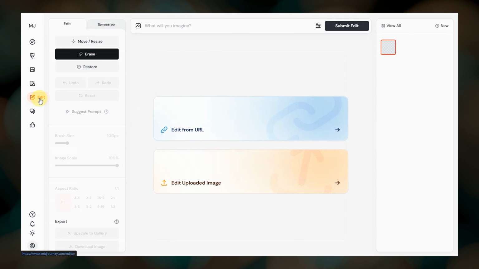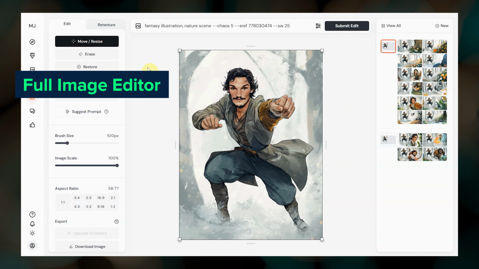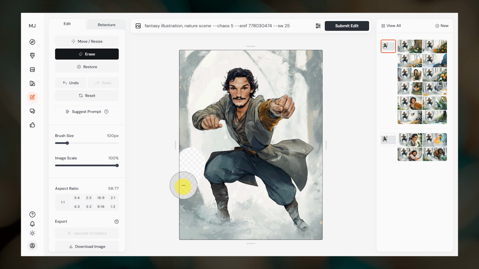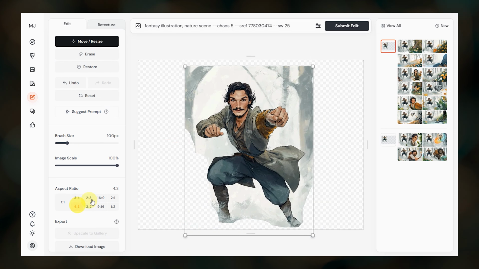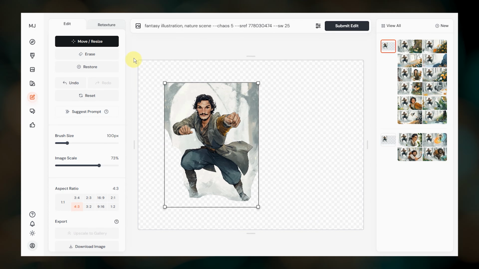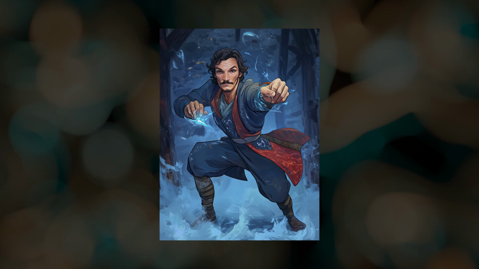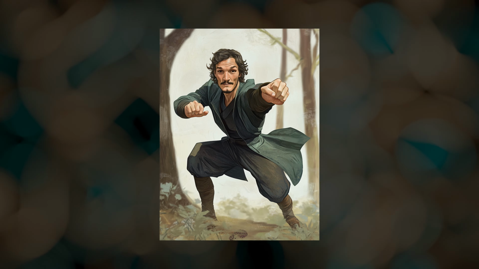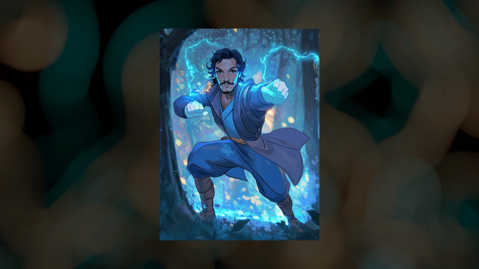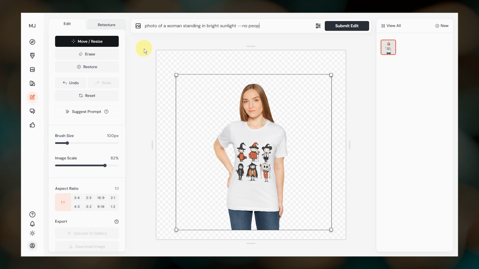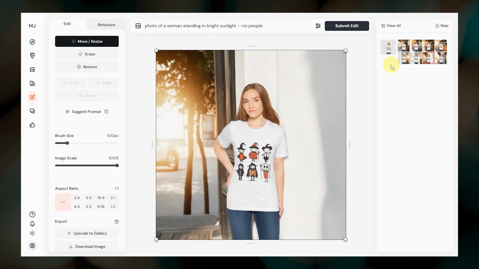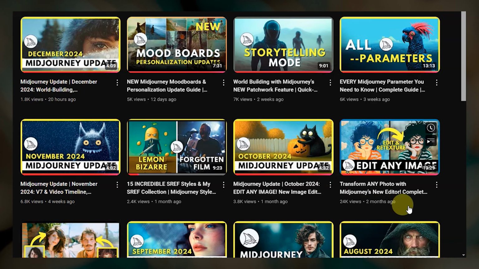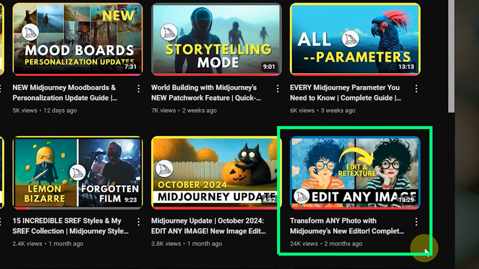The major release in October was the new full image editor. The full editor is different from the basic editor because it allows you to upload and edit external images. The full editor also has a retexture feature that sort of acts like an image filter by changing the look of the image while adhering to the core structure of the image. There is a lot you can do with the full editor, and I share a ton of examples from product mockups and character posing to retexturing with SREF codes in this video.